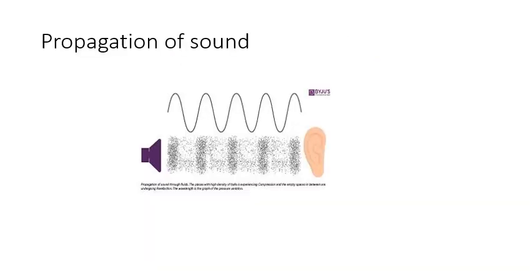Next, propagation of sound. So what is sound? Sound is one form of energy which stimulates the sense of hearing. Which bodies produce sound? Vibrating bodies produce sound. So the source of sound is a vibrating body. Sometimes we cannot hear the sound produced by a vibrating body. So actually, what is the audible range of sound?